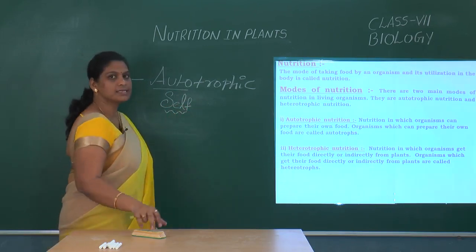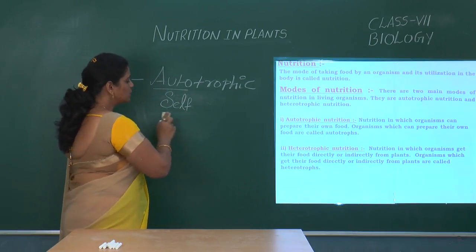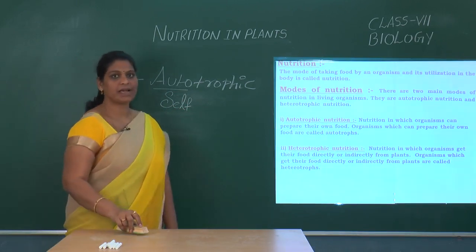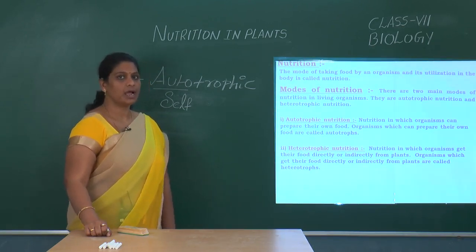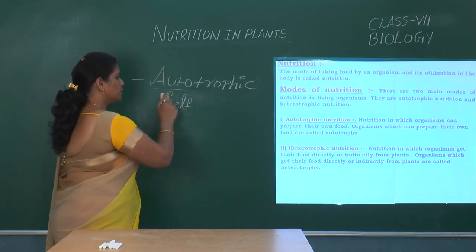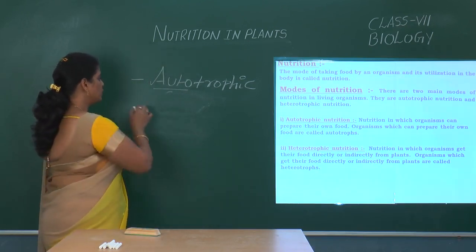If organisms prepare their nutrients by themselves, then those organisms are called autotrophs, and that mode of nutrition is called autotrophic nutrition. And the second mode of nutrition is heterotrophic nutrition.